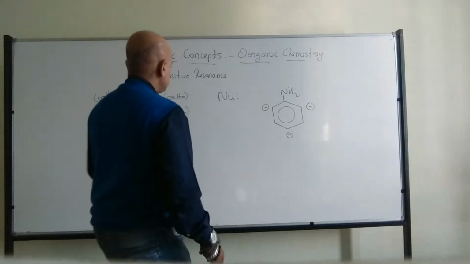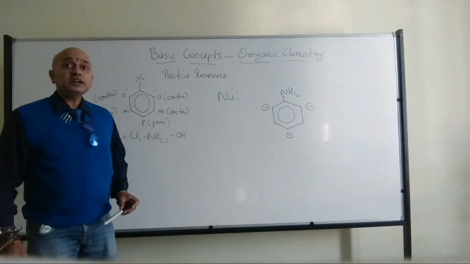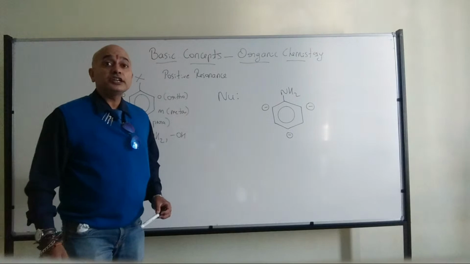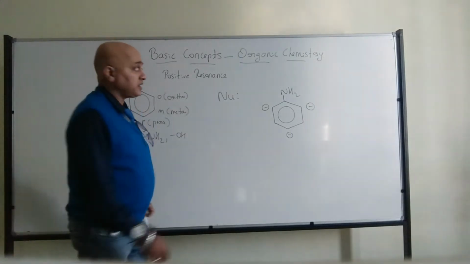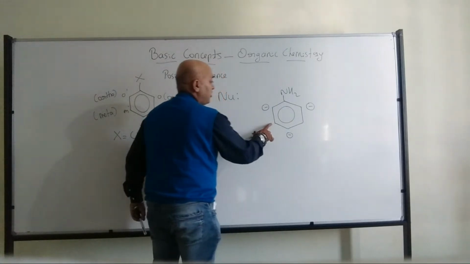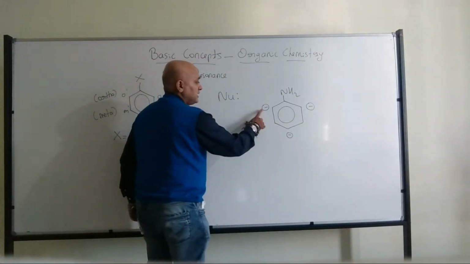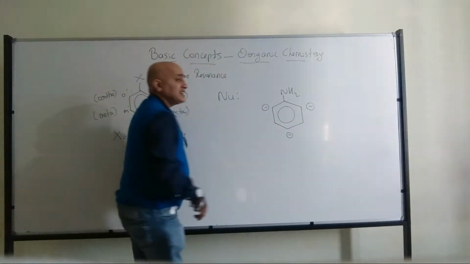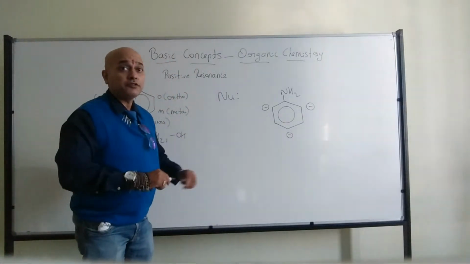Ashish, beautiful answer. Yes, all of you correct. It should attack the meta position because that's the only position where electron density is less. If this position electron density is high. Very good answer.